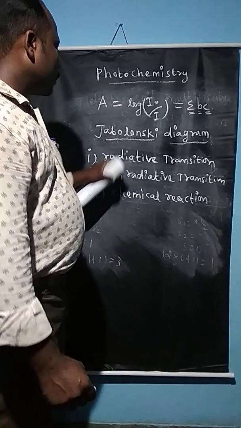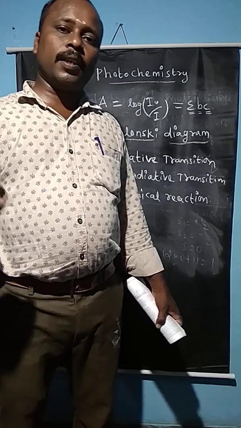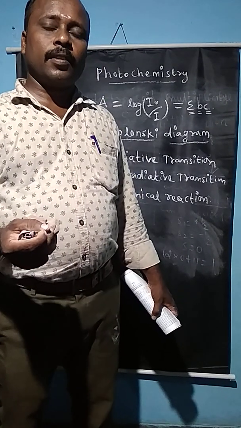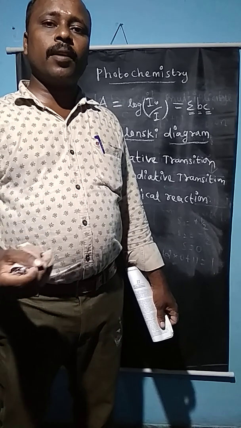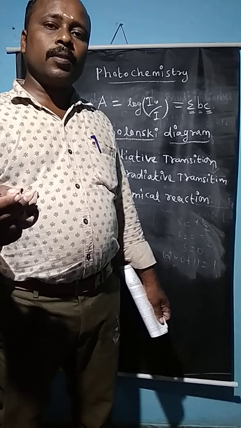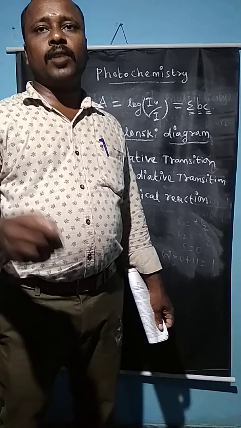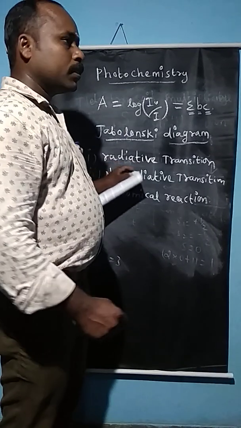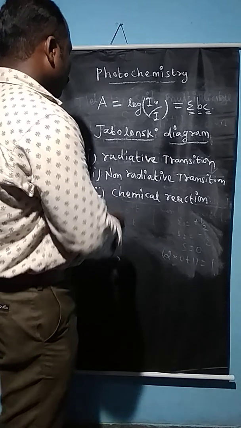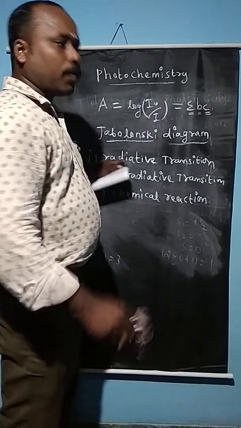Another type is phosphorescence. Phosphorescence is a kind of light emitted by the molecule when the molecule dissipates its energy from T1 to S0. But in the case of fluorescence, the energy is dissipated by the molecule from S1 to S0.